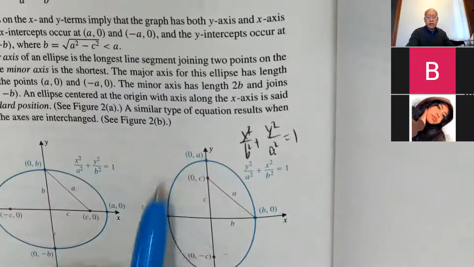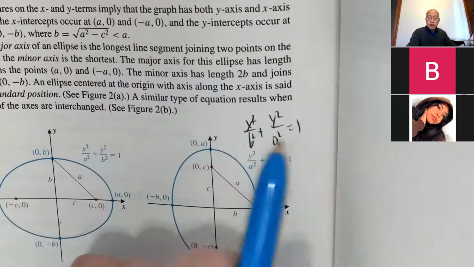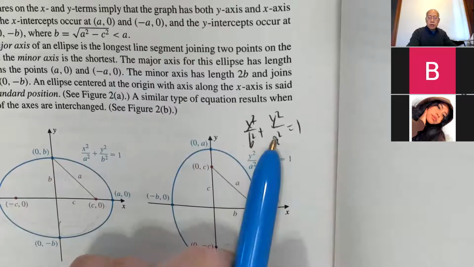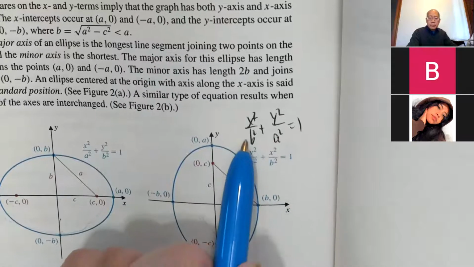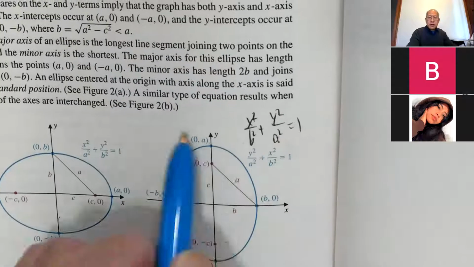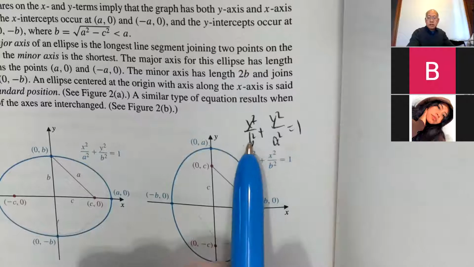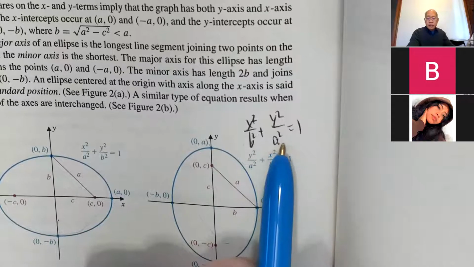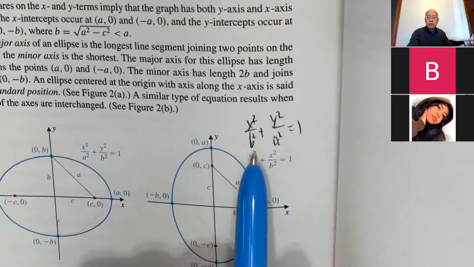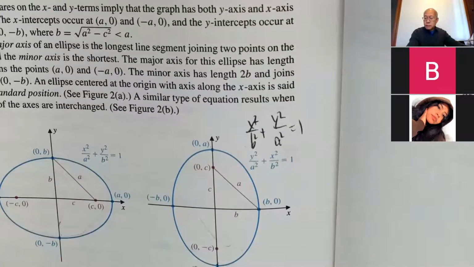Now, how can you tell which way it's bulging? You can tell by the numbers. Whichever of these underneath here have the larger number, that'll tell you which way it's bulging. So if this number is bigger than this number, it goes like that. If this number is bigger than this number, it'll bulge like this. What happens if they're equal? Like if it's 25, 25, well, you actually end up with a circle. You go in the same amount left and right as you do up and down. Okay. So that's what's happening.